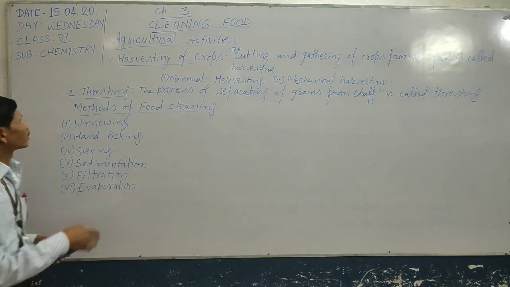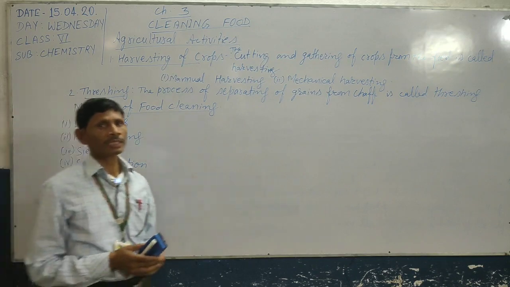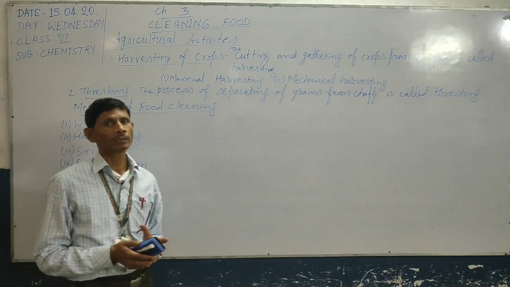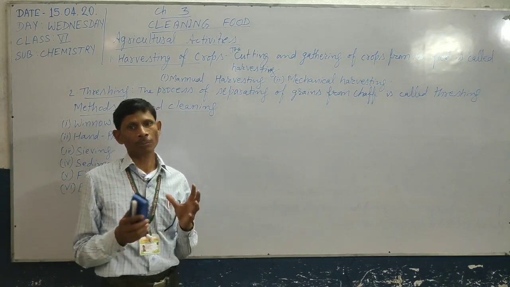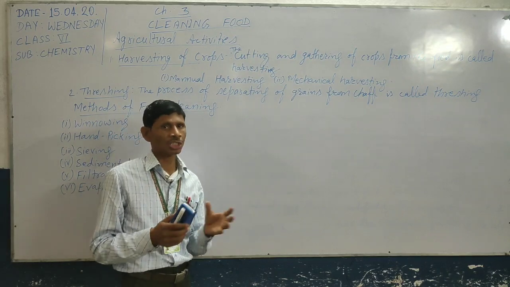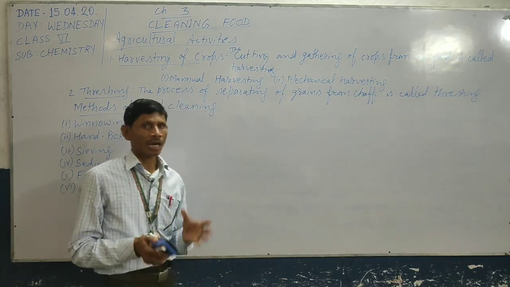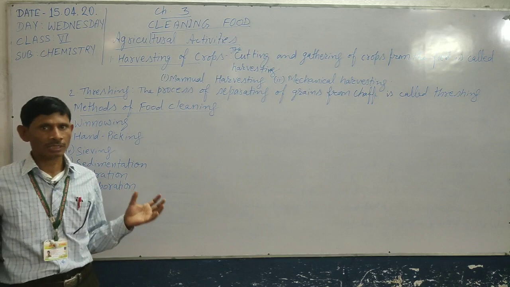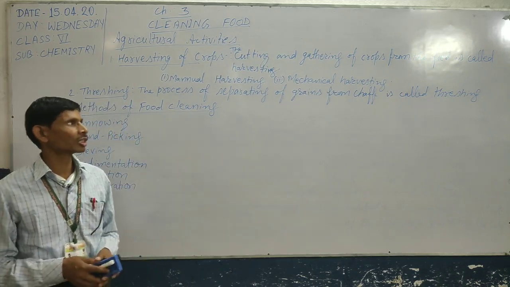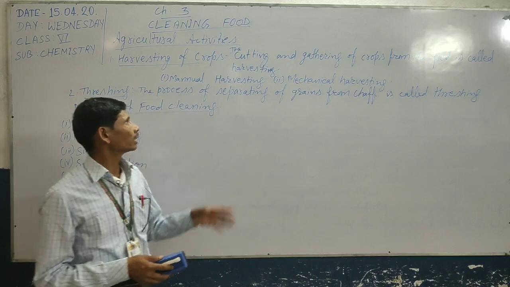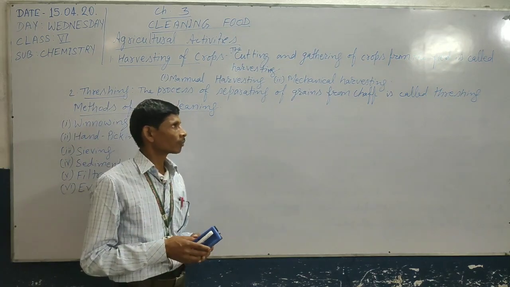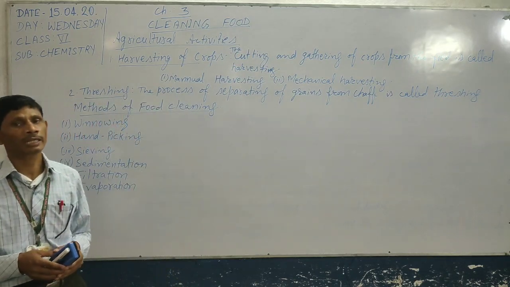Second one is threshing. Threshing means after harvesting the crops from the field, we need to separate the grains from the stalks. That means after harvesting, we separate the grains from the harvested stalks or chaff. This process of separating grains from the chaff is called threshing.